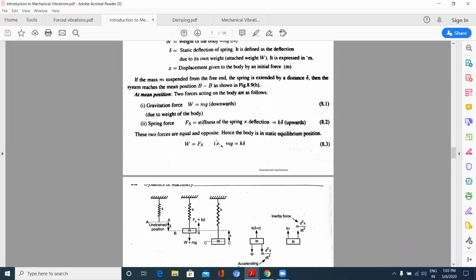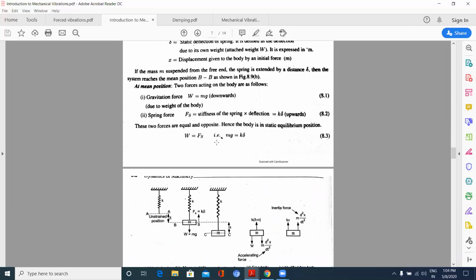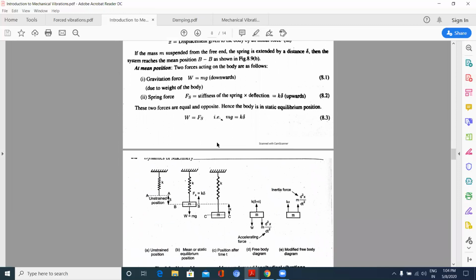Here I am not using any damper. Now, this is a spring, and it is in an unstrained position. When I attach a mass of M, due to this mass the spring will be expanded by a length, say delta.